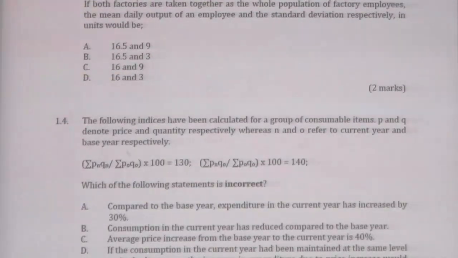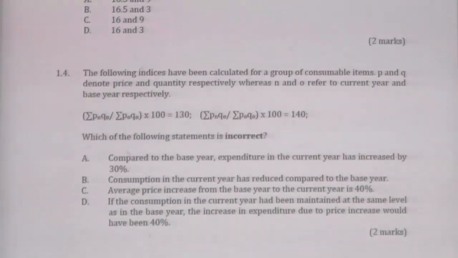Next question is not a mathematical question.